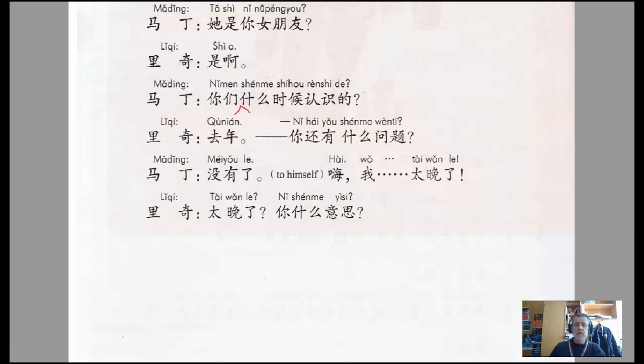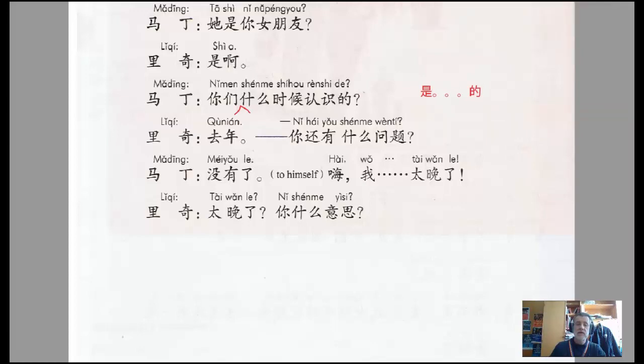你们什么时候认识的？ Then you could equally say 你们是什么时候认识的？ So that is an example of our 是的 construction.